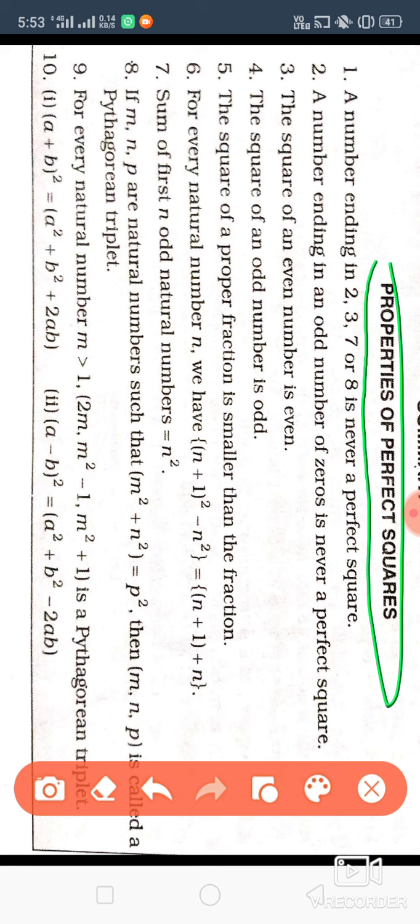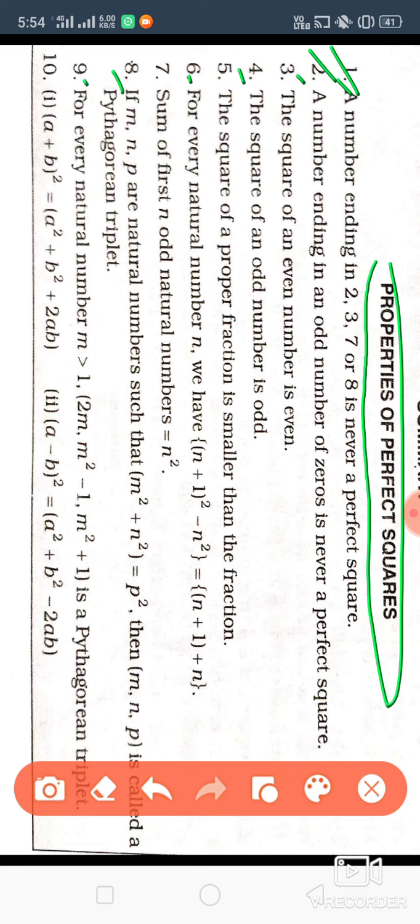Okay? So a total of 10 properties are given here. We'll see all the properties one by one, then we'll come to the chapter. Before solving the chapter, you have to know all these properties of squares. Got it? Now, we are going to see the first property.